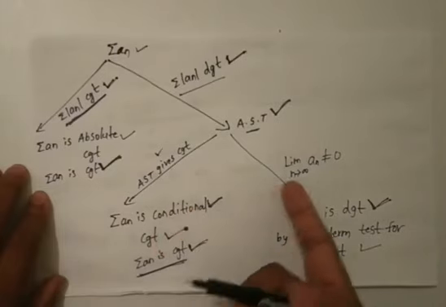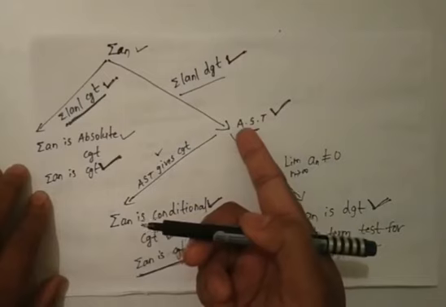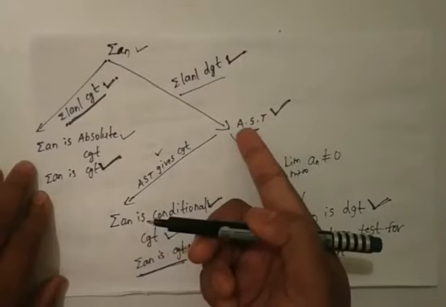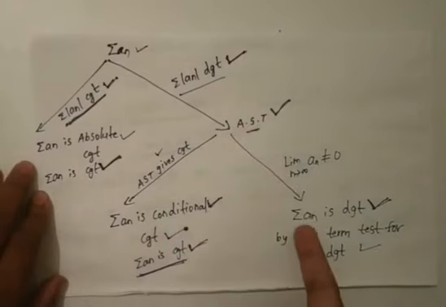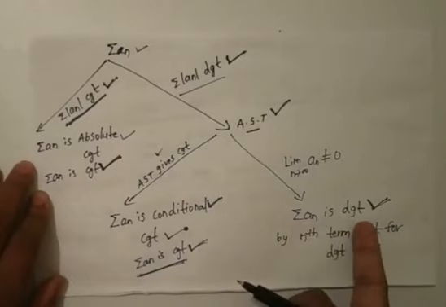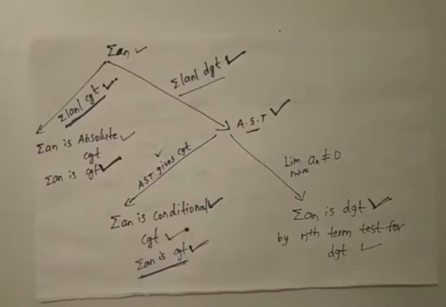Suppose if the second condition in alternating series test does not satisfy, then we can say that the given series, that is summation a n, is divergent by nth term divergent test. So this is the procedure how to test the given series is conditionally convergent, absolutely convergent, or divergent. Okay, so now let us see problems.